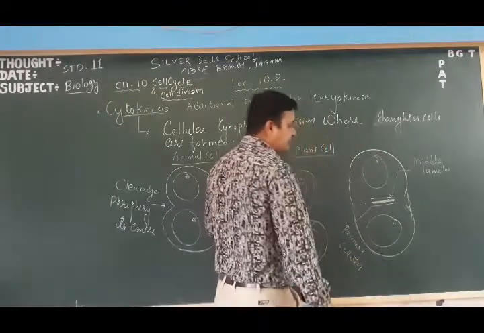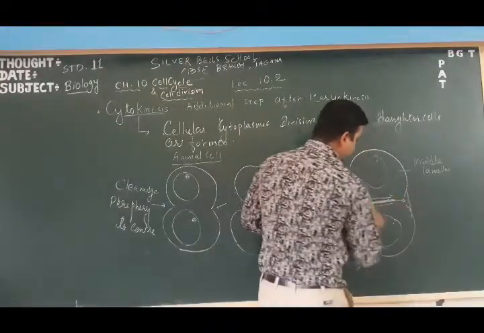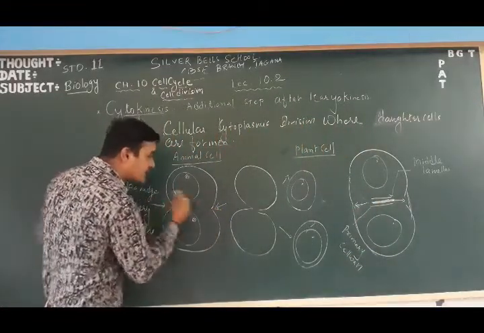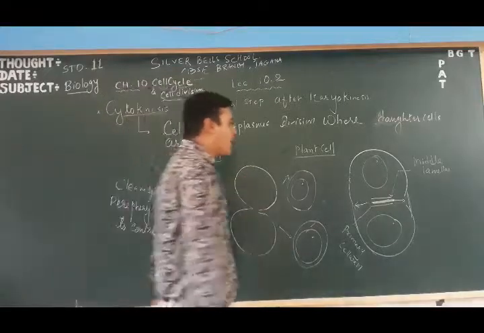Cytokinesis moves towards, see the arrow here, the arrow going outside.